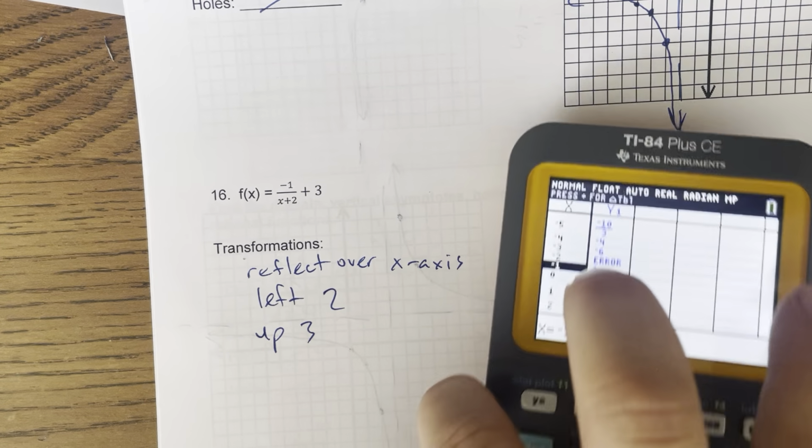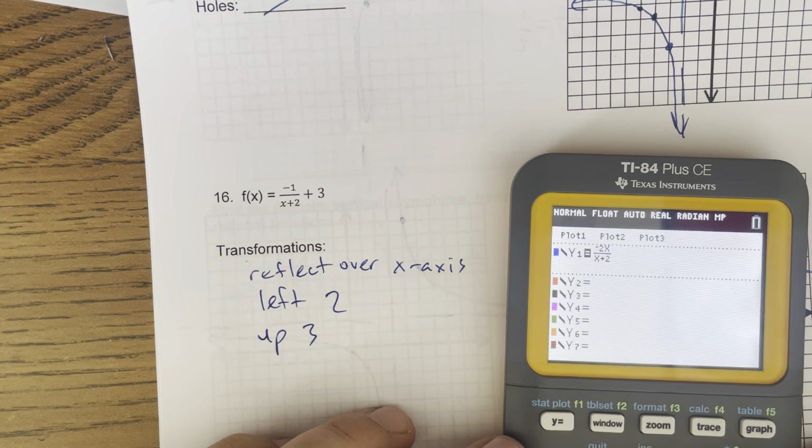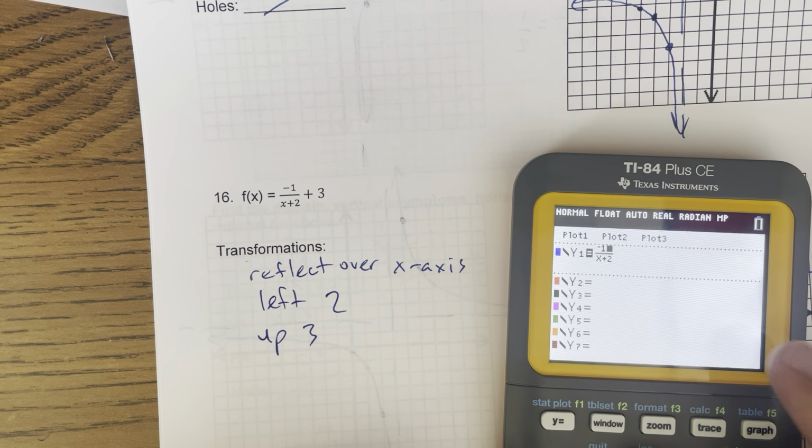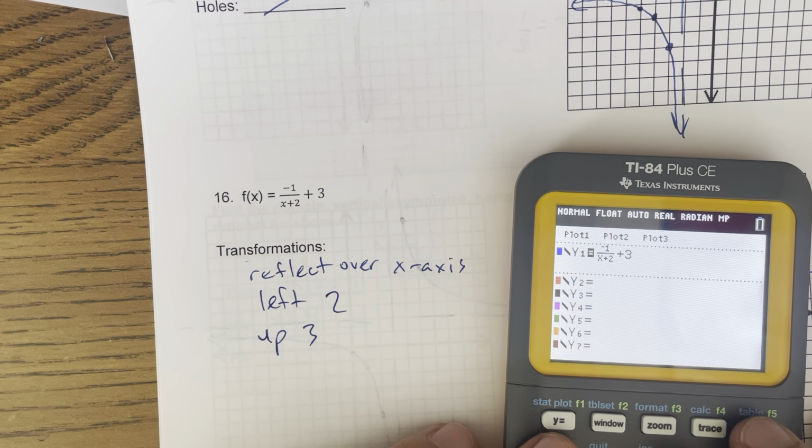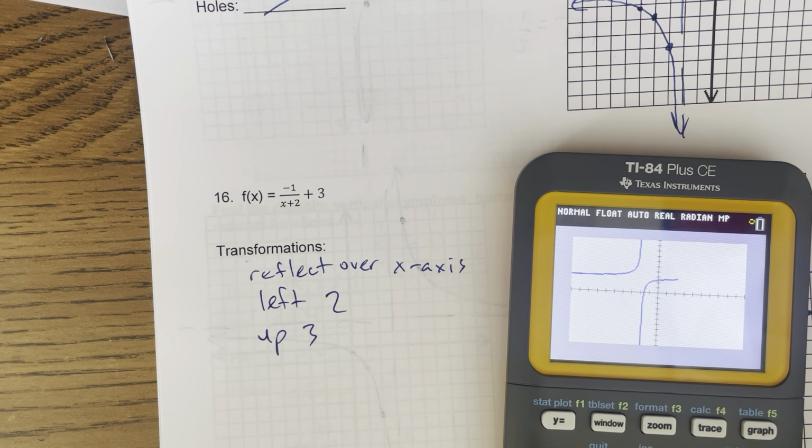And then again, we can go into the calculator. You could do this without the calculator based on our rules that we did a while ago, because this one doesn't have an x on top and bottom, it just has it on bottom. But there's what it will look like.